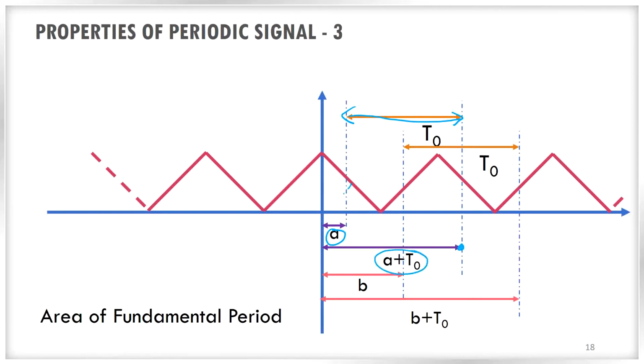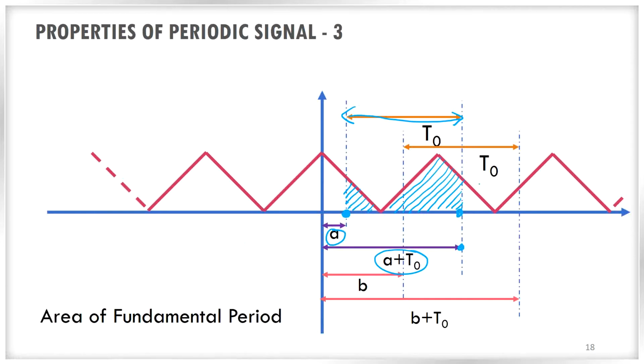This is a region and there is an area for this particular region. I will shade it using the blue color. So this area is from A to A plus T0.